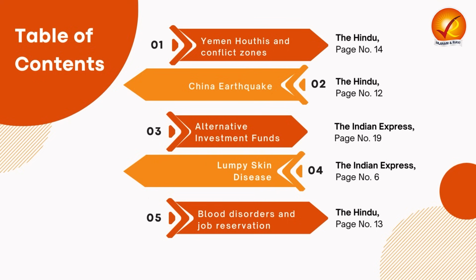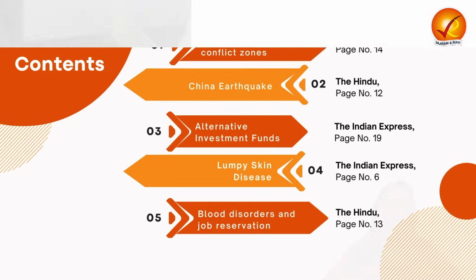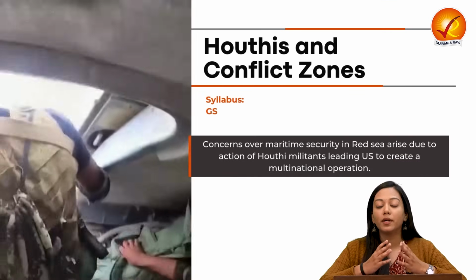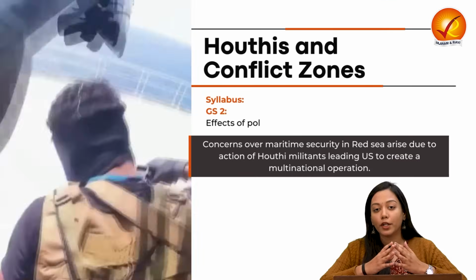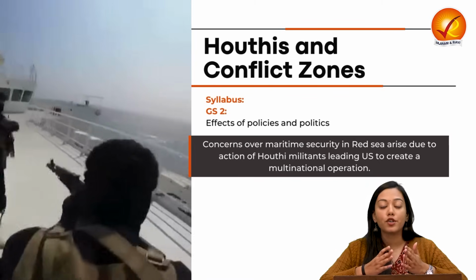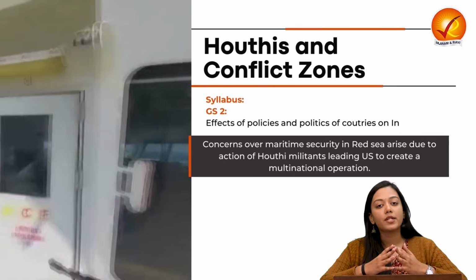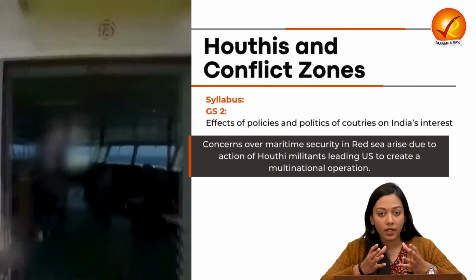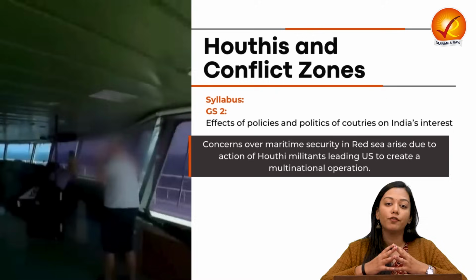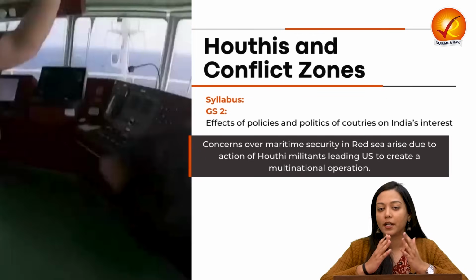Looking into the table of contents, you will find the following articles, where the first topic is about an ethnic group turned into a militant group. We are talking here about the Houthi rebels of Yemen. Meanwhile, we'll also study the different conflict zones across the world, since UPSC is getting into a habit of frequently asking questions from this particular theme.